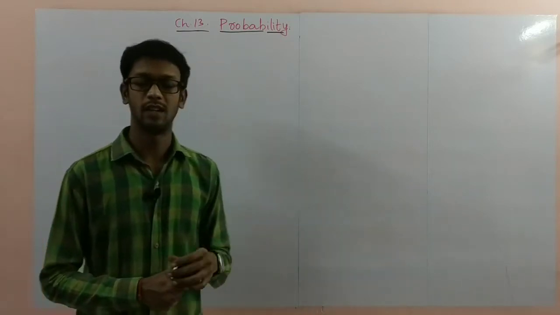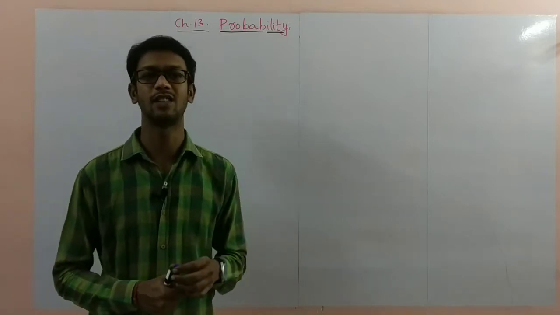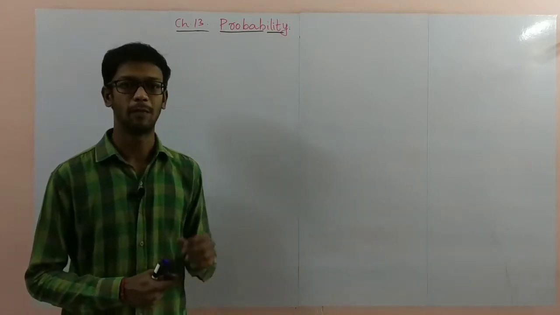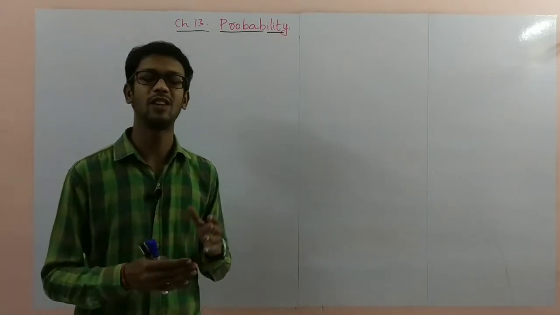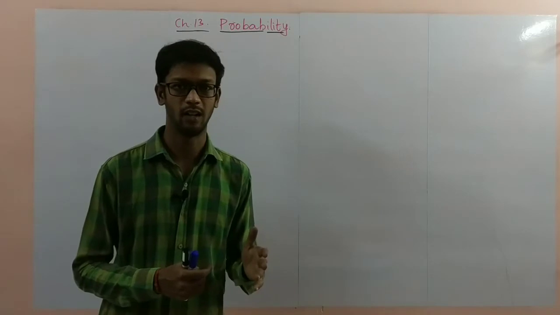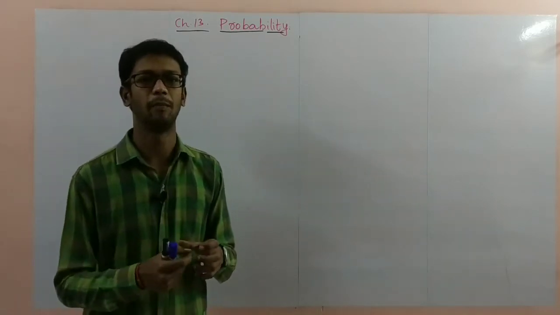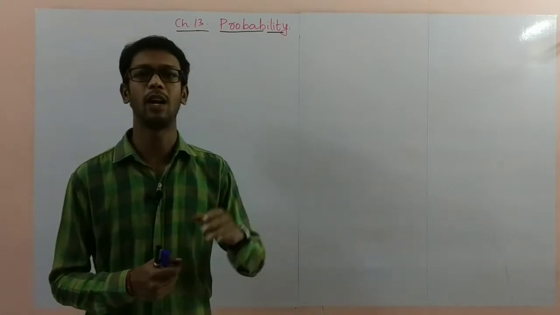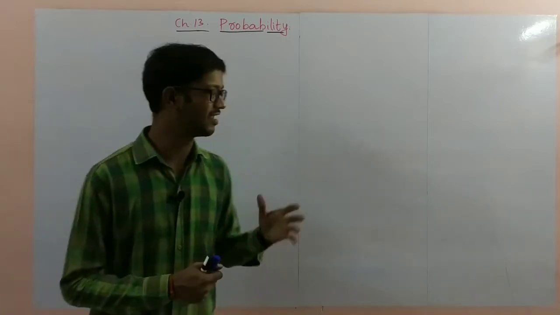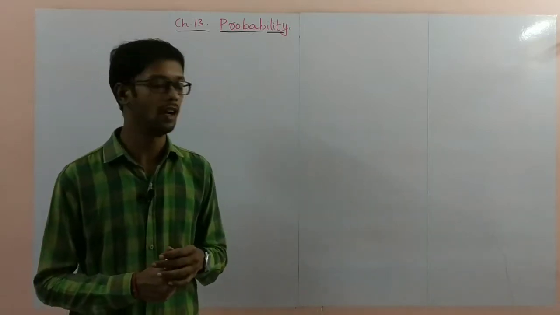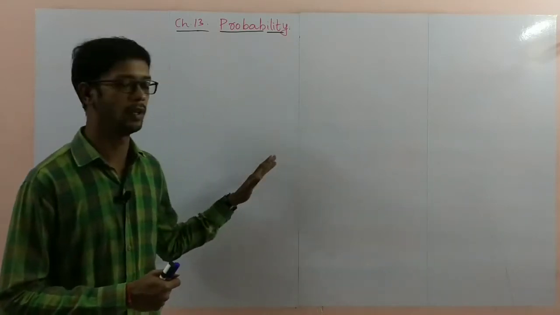And we discussed the first year concept, chapter number 16. First year also, the last chapter was probability. Some problems we discussed and some basic definitions we discussed there. The extension topic of first year, that is second year, you will get probability again. So the extension, the total construction depends upon the first year concept. If you know the first year concept clearly, the second year topic you will get easily here. Probability carries 11 marks in PU second year.